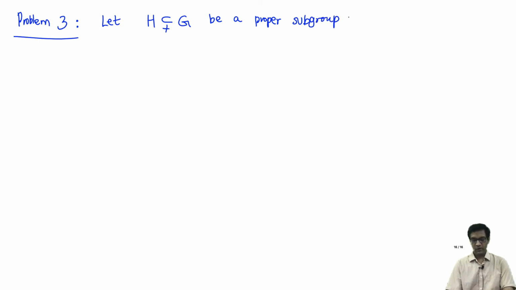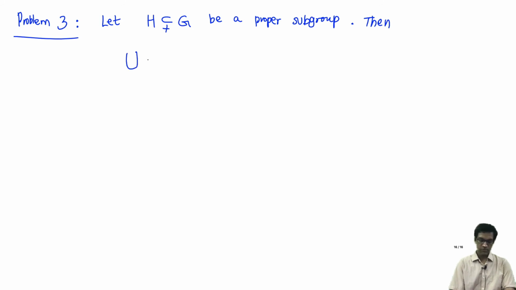In fact, for all this you don't even need finiteness for H and G, but if you wish, you can assume that they're all finite.